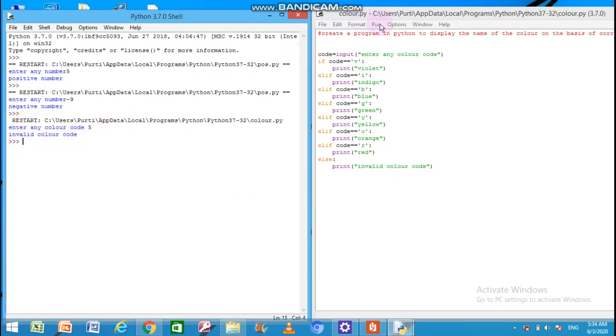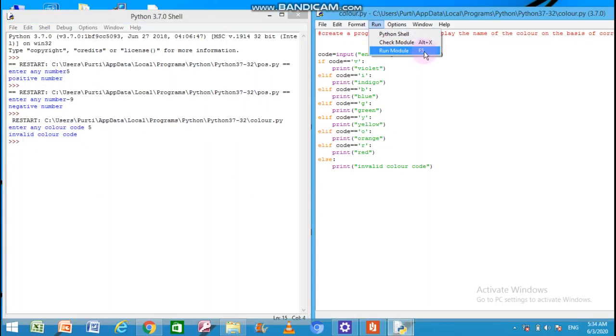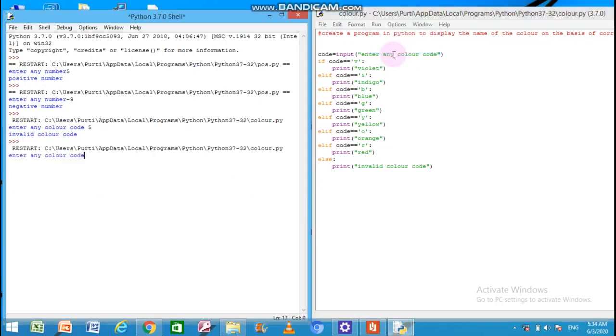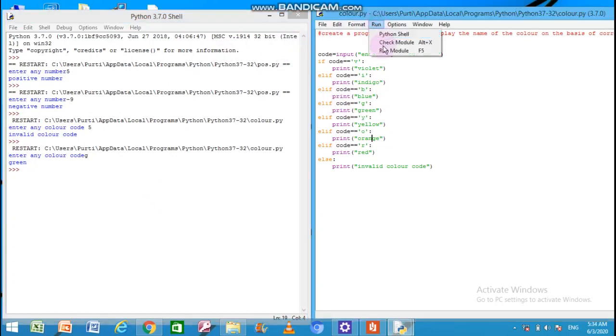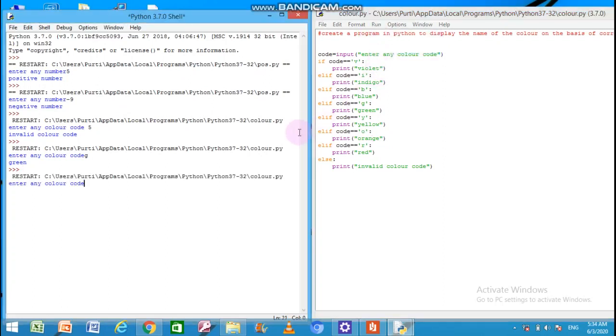Again, let us run the program. You can also press F5 to run the program. This is the shortcut. I am giving the color code G. You can see G belongs to the green color code. So G, and press enter, green. So in this way we can work on multiple courses of action with the use of if-elif statements.